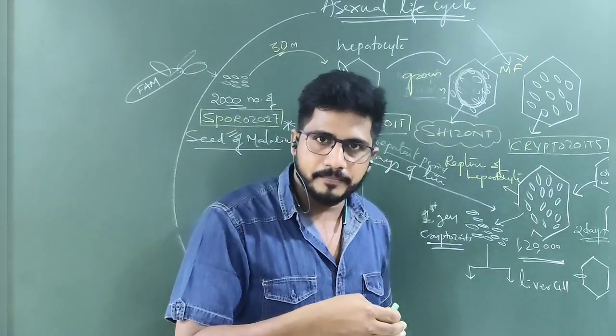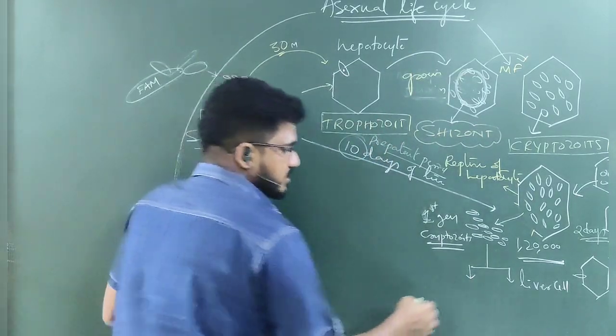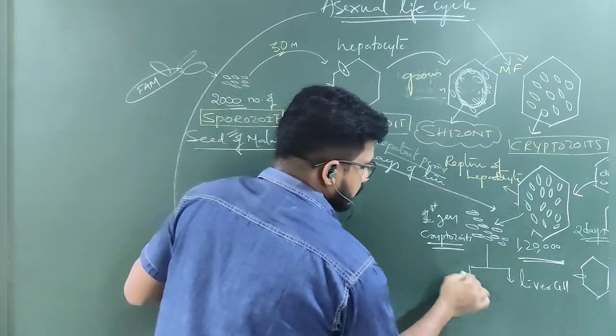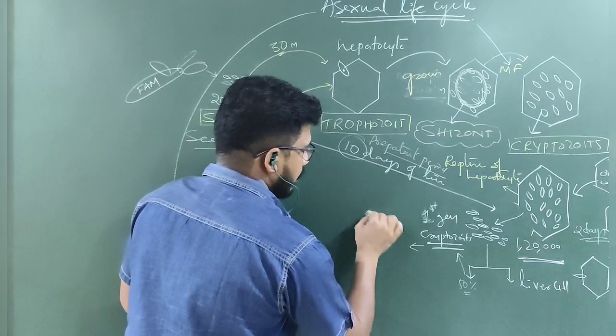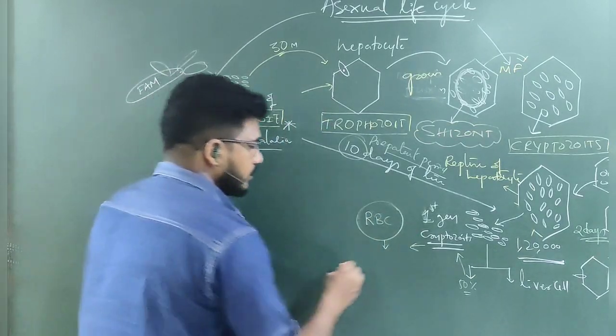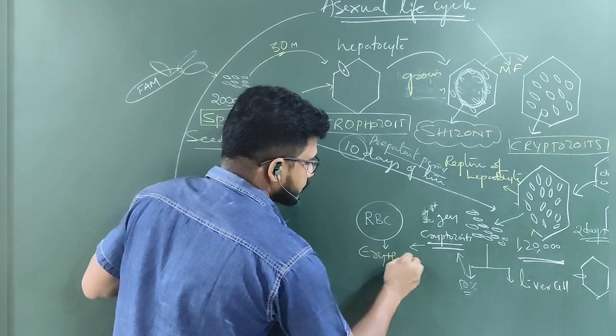again to increase their number. Clear? And the rest of the 50%, approximately, is not sure. 50% of the cryptozoites target RBC. Once they target RBC, what will happen? Erythrocytic